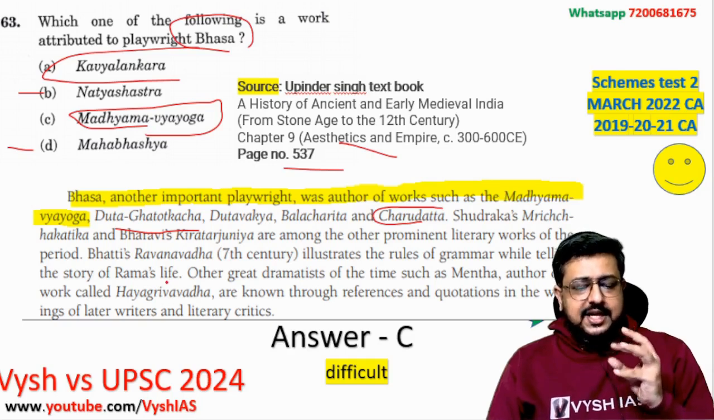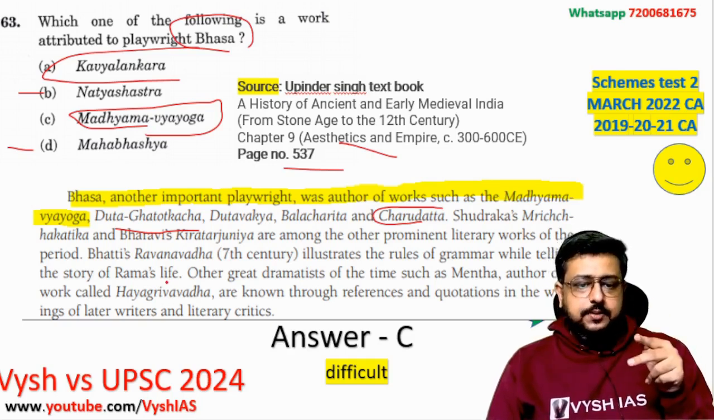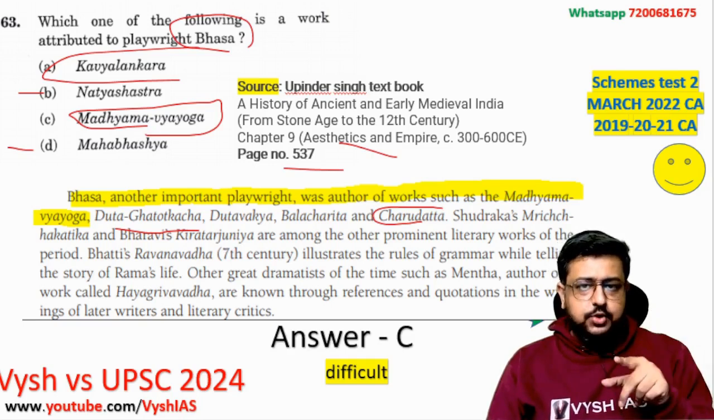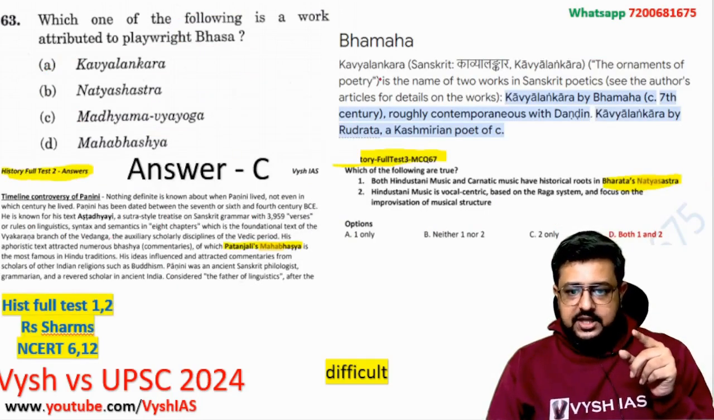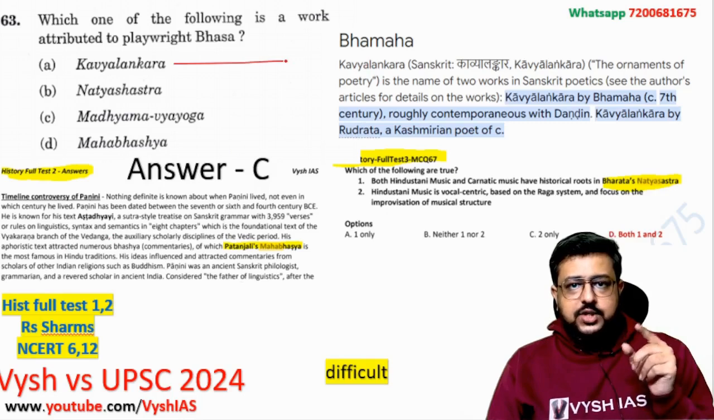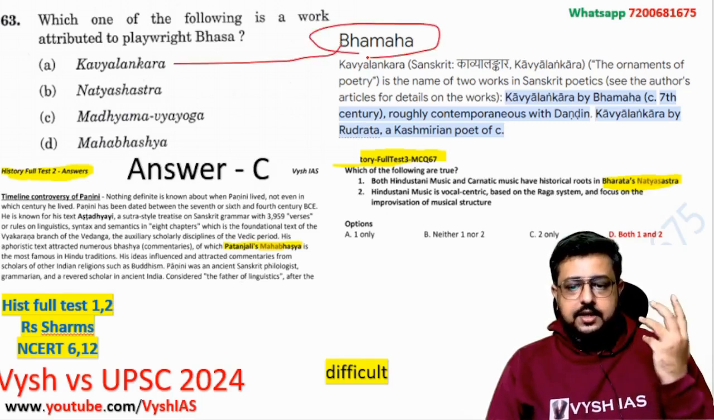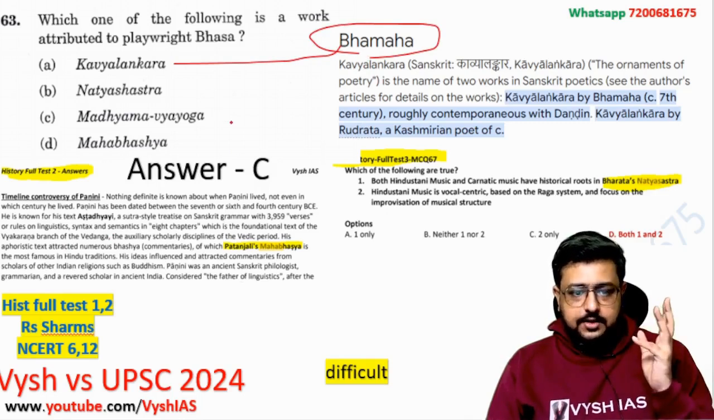So this is again a case where you get stuck with two options. That's why it's a difficult question. And if you see the sources, again, this question source I showed you. Here if you see Kavya Alankara, next time they will ask you, it is by Bhamaha. Bhamaha is the author, who again is not in your normal textbook. From Wikipedia I have taken the knowledge.